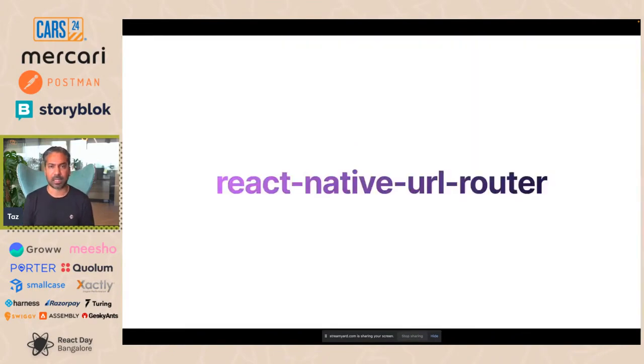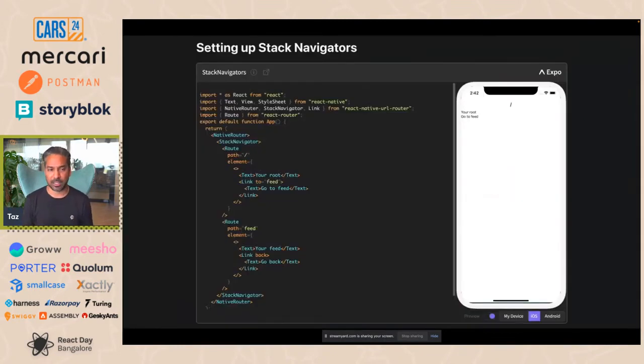He told me about this library called React Native URL Router. That sounds like exactly what I want. I want a React Native router that uses URLs to route. So I took a look at the documentation, and if you can see the code on the left, it's actually pulling in React Router to handle all the state management, but they have the React Native screens, which allows you to have that native feel of sliding back and forth from the side of the screen, and everything feels native. So it has the best of both worlds.